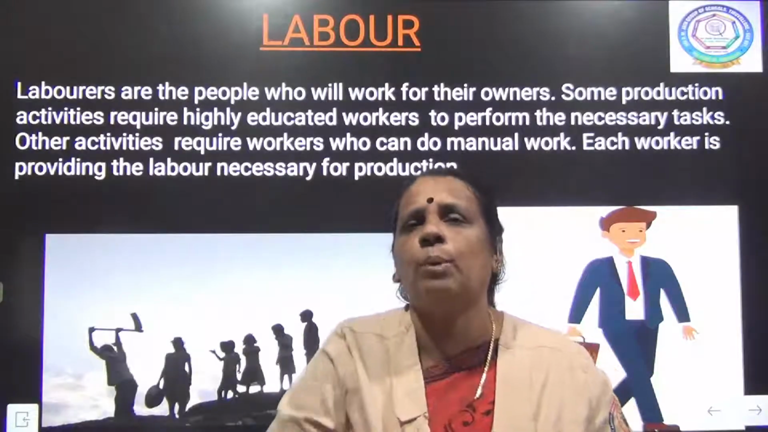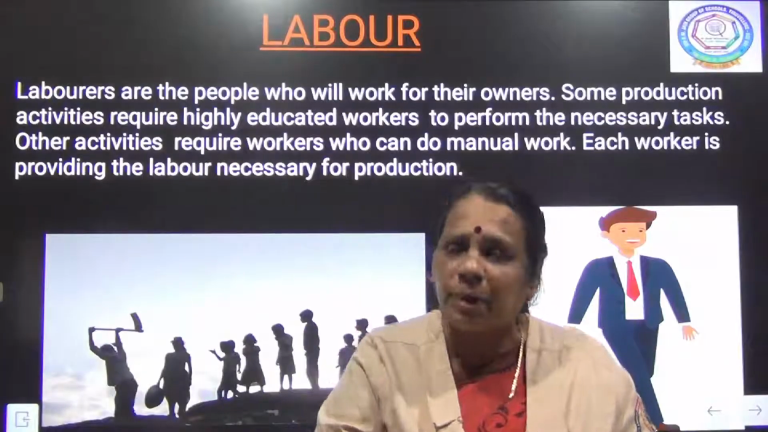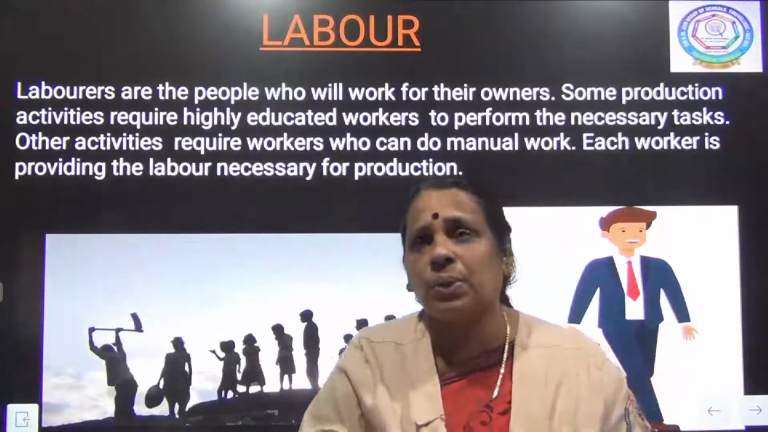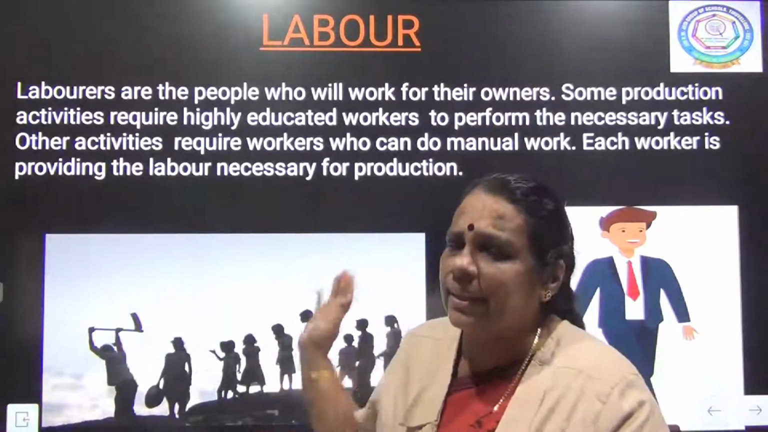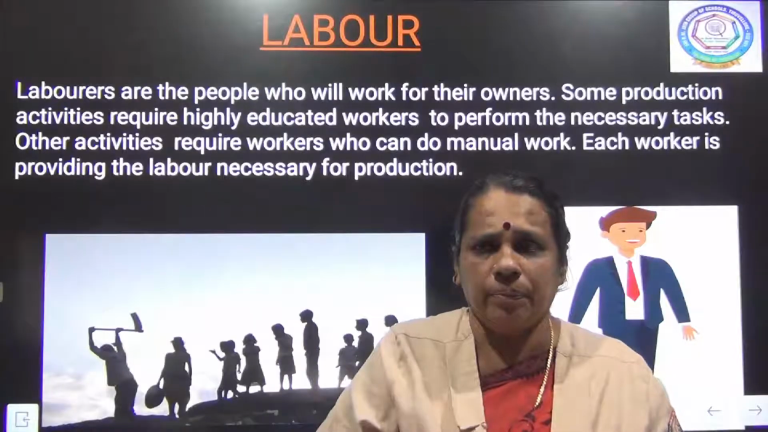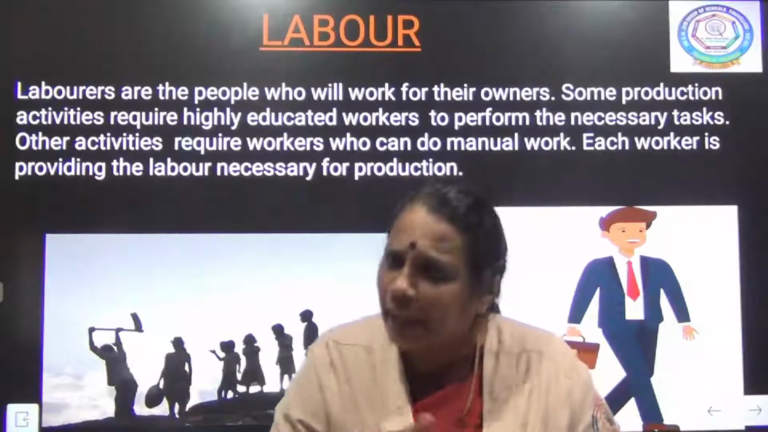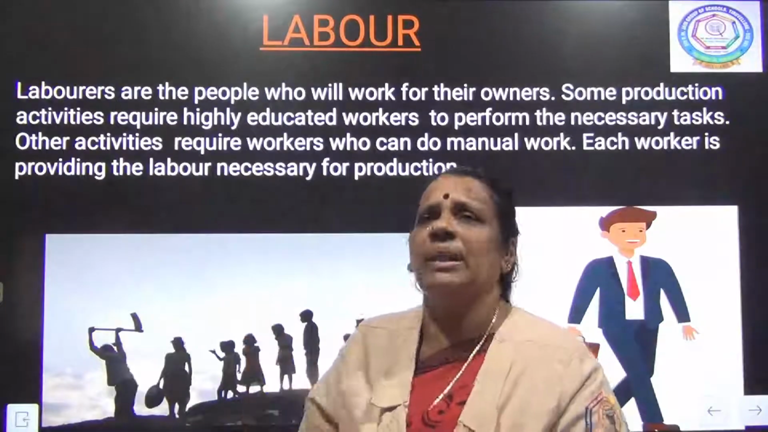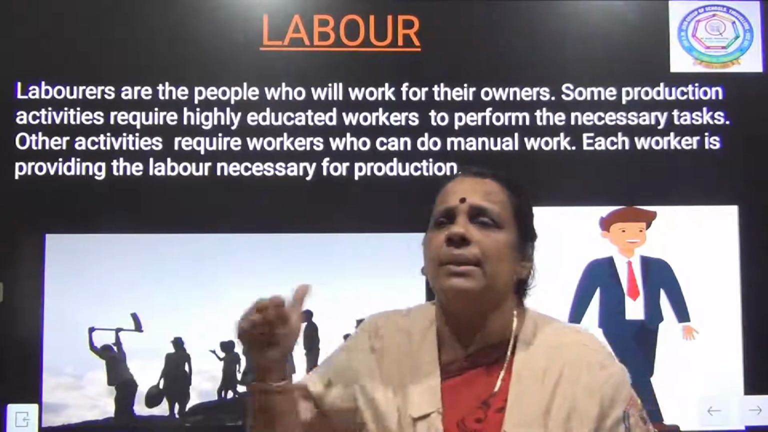So the first requirement I told you about was land. Land is a very, very important requirement for production activity. Apart from land, we need other resources also, like water resources, forest resources, and mineral resources. The next requirement I told you about is labor. Whichever production activity we carry out, we need to get laborers. Even among laborers, we need two different sets of people, skilled laborers and unskilled laborers.